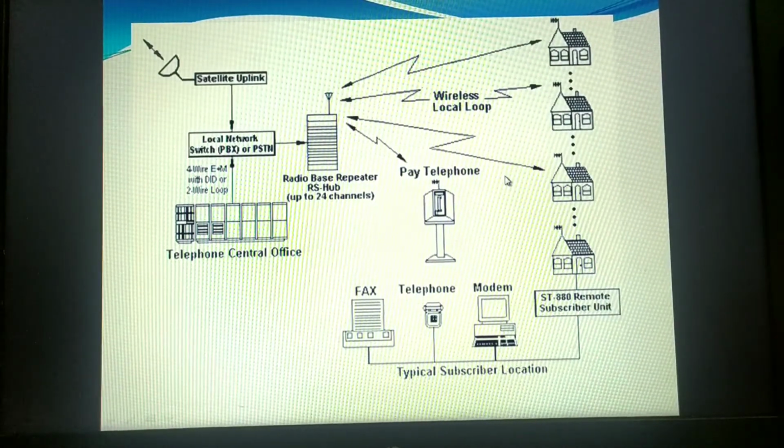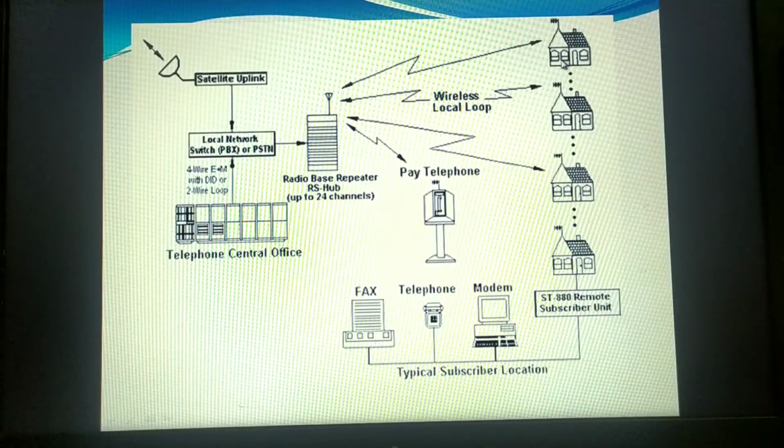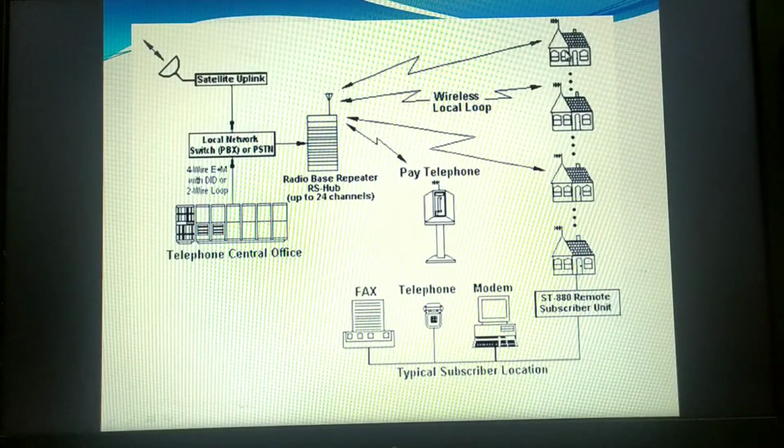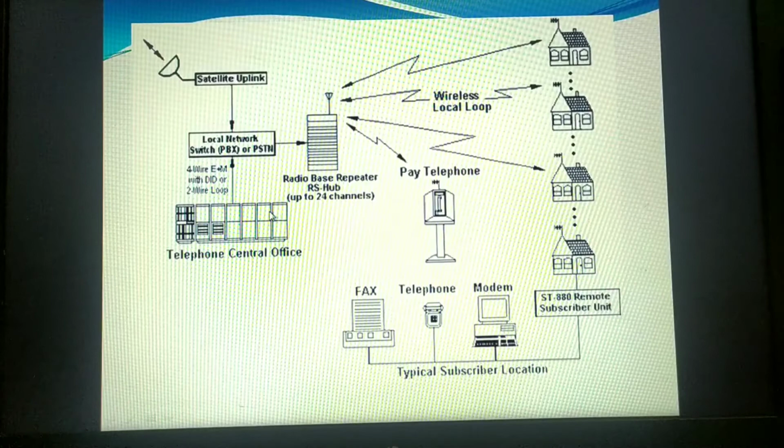So when the calls are being made from the telephone, the signals are sent first to the base station. These signals are sent to the base station for the connection, which is subsequently established through a switching center. So this base station will send those signals to the switching center.